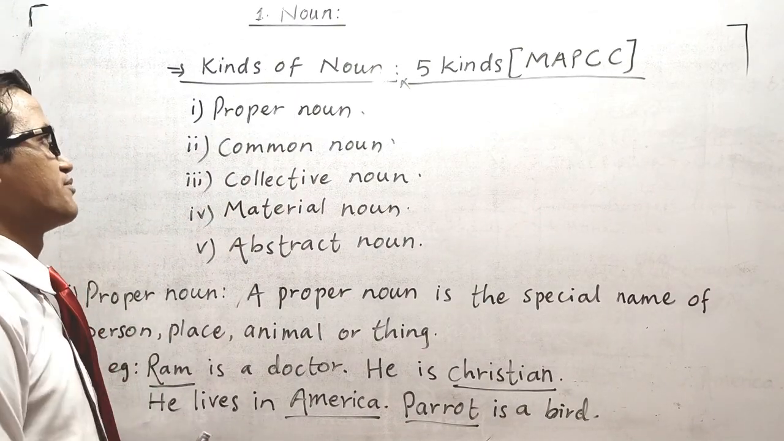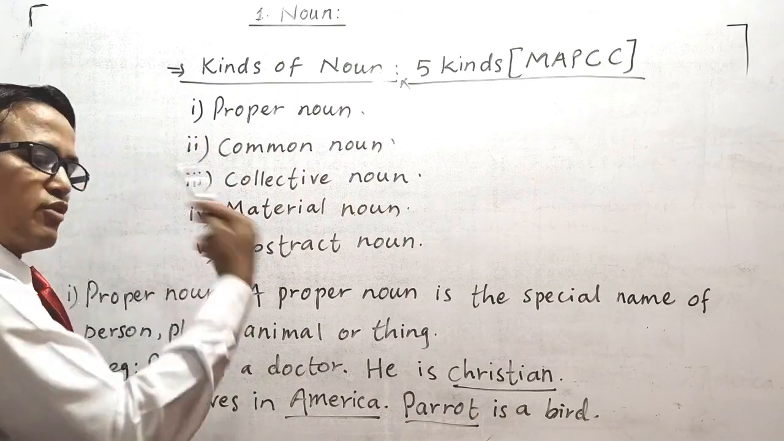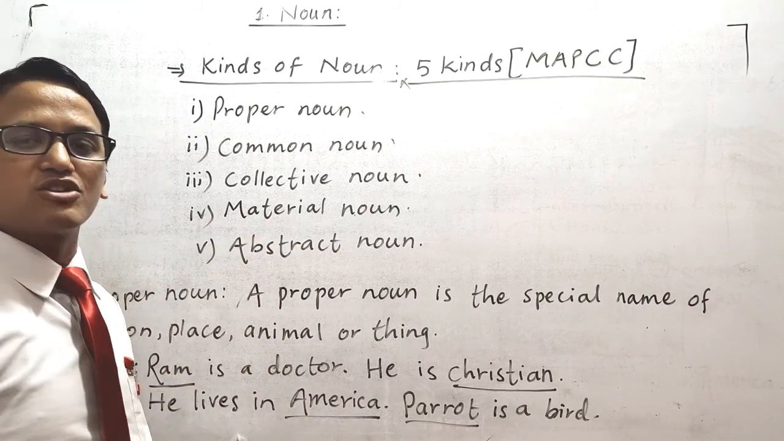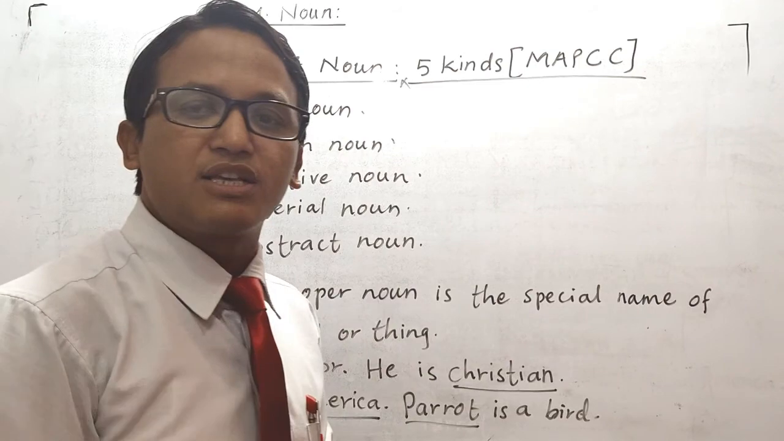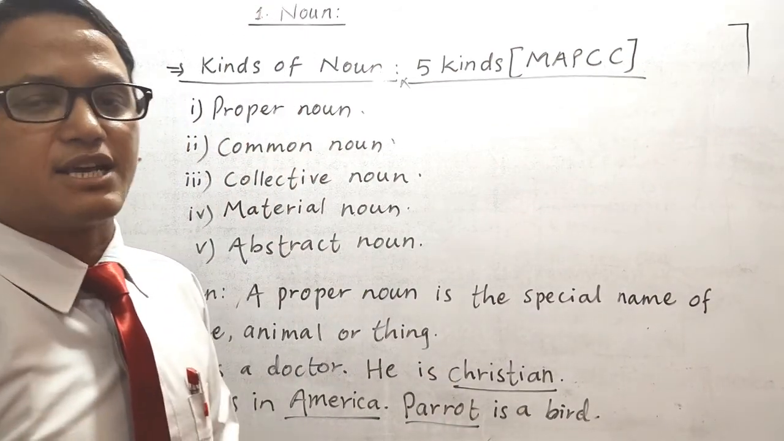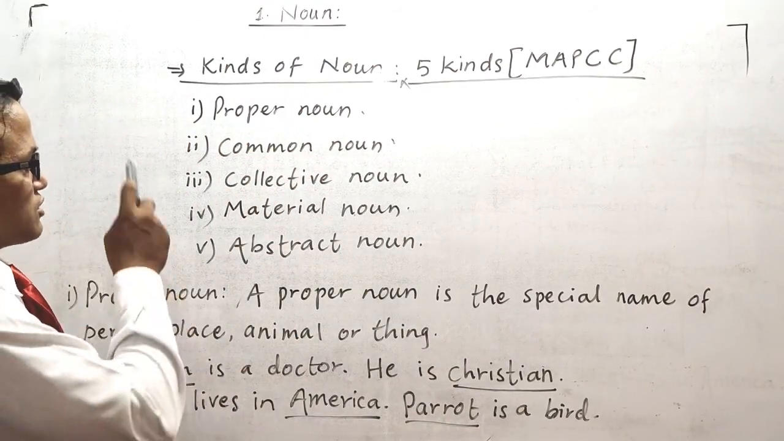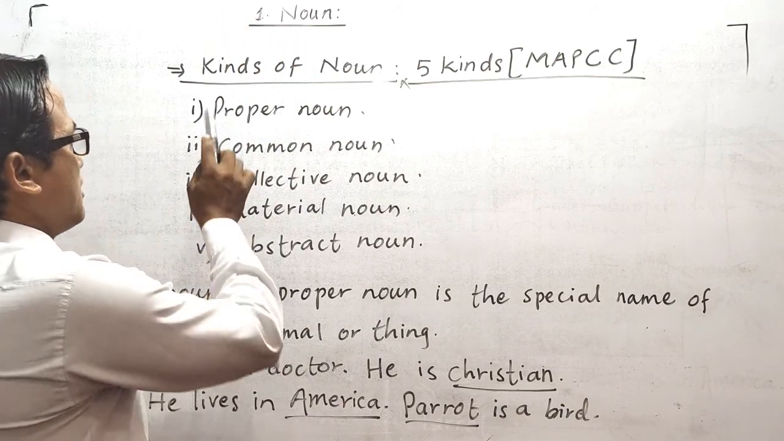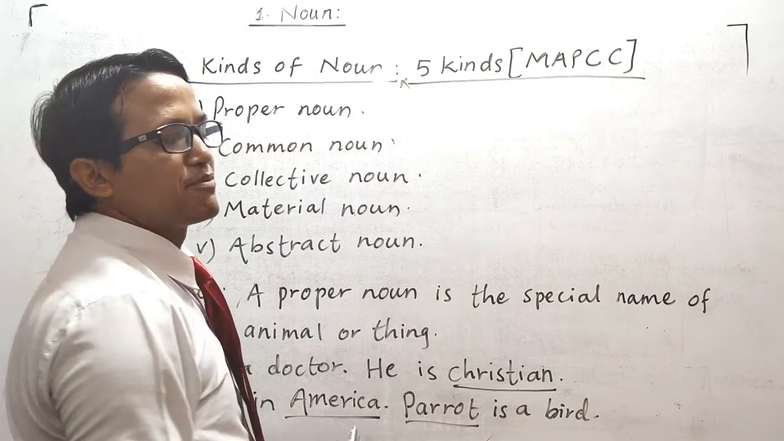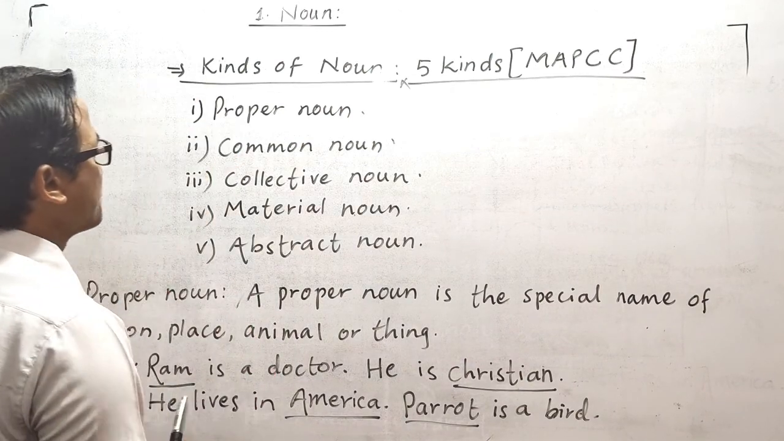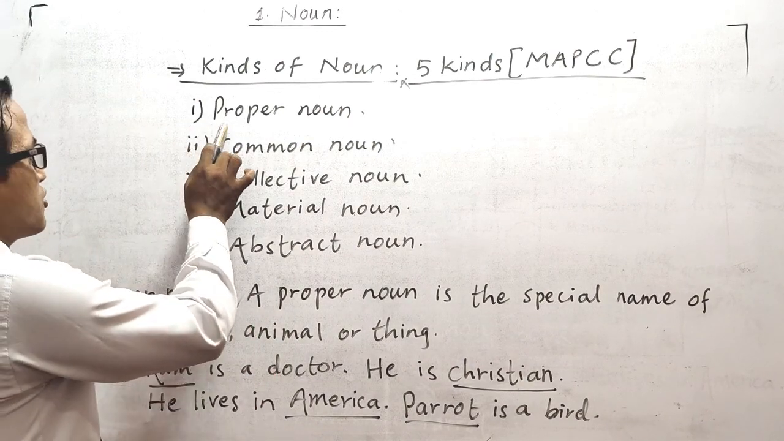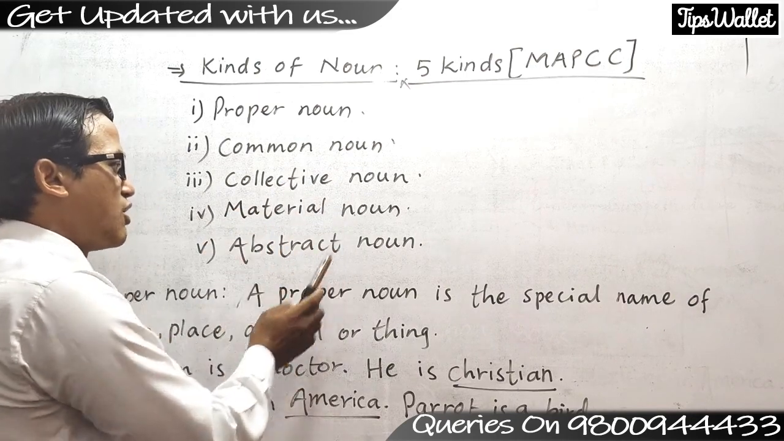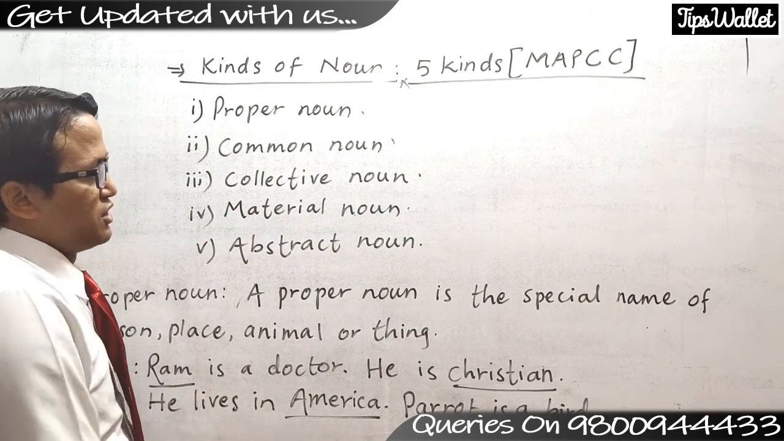What is noun? We talked about yesterday, noun is the name of person, place, animal, things, and feelings or ideas. Today in detail we are talking about the noun. There are 5 kinds of noun: proper noun, common noun, collective noun, material noun, abstract noun.